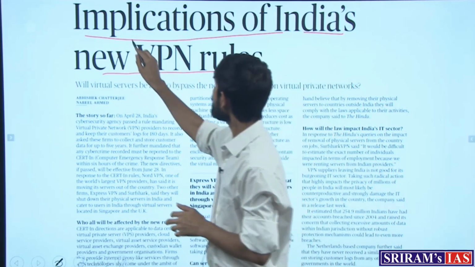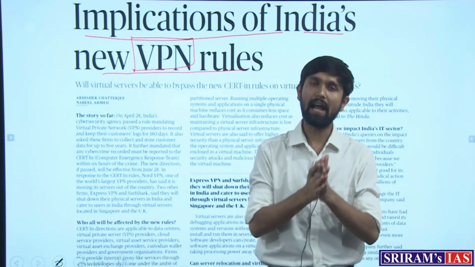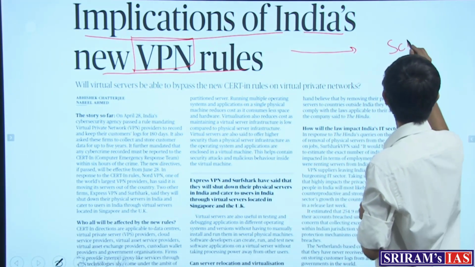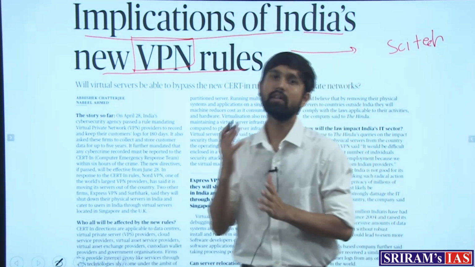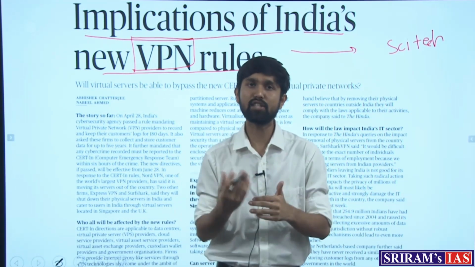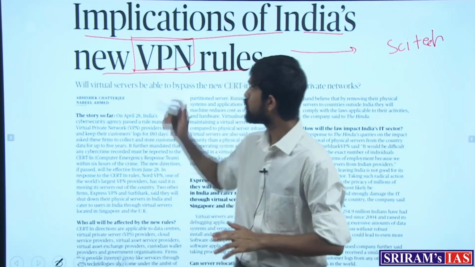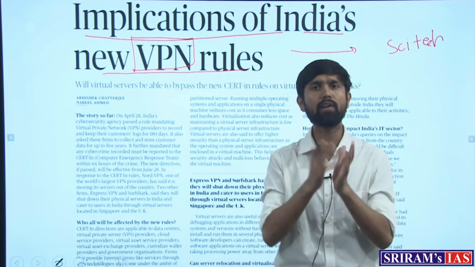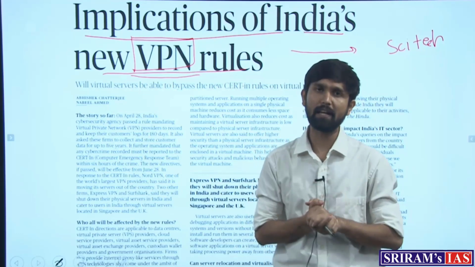Now, VPN or Virtual Private Network is a new concept, and it becomes important for us to study from the science and technology point of view, wherein we see that a lot of new technologies are often asked in the prelims examination, and the implications of it can become a part for us to study from the mains perspective. So we look at this news as to what are these VPN rules, what are their implications, and starting from what is a VPN and its uses.